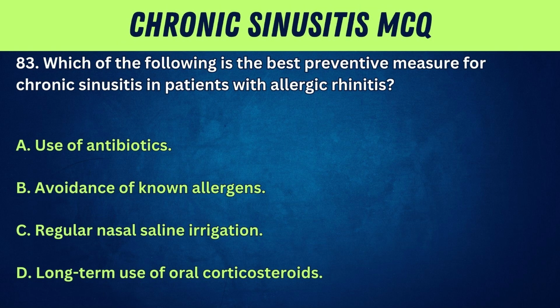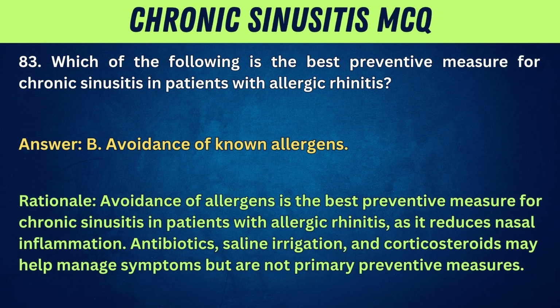83. Which of the following is the best preventive measure for chronic sinusitis in patients with allergic rhinitis? A. Use of antibiotics. B. Avoidance of known allergens. C. Regular nasal saline irrigation. D. Long-term use of oral corticosteroids. Answer: B. Avoidance of known allergens. Rationale: avoidance of allergens is the best preventive measure for chronic sinusitis in patients with allergic rhinitis, as it reduces nasal inflammation. Antibiotics, saline irrigation, and corticosteroids may help manage symptoms, but are not primary preventive measures.